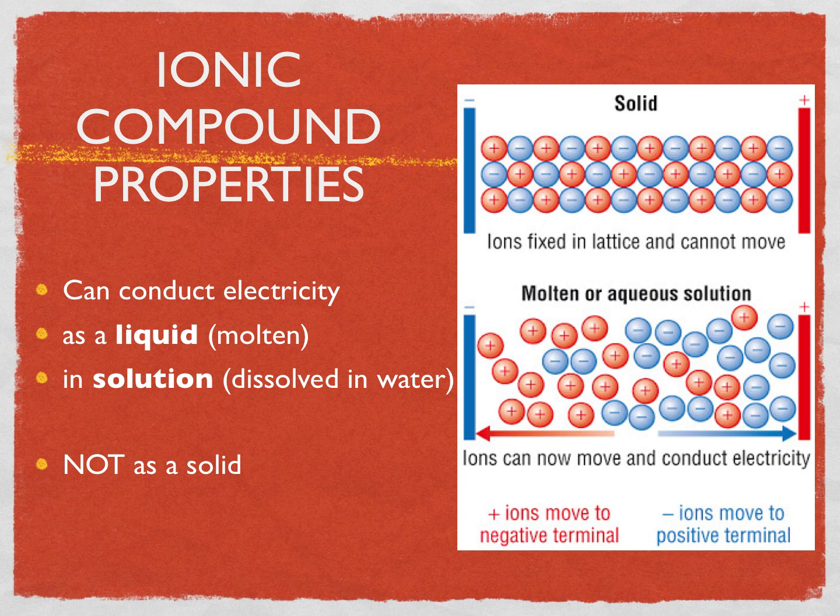Another property of ionic substances is that they can conduct electricity when they're in their liquid state or when they're dissolved in water, in what we call a solution. But they cannot conduct electricity when they are solid. Now, what does it mean to be a liquid ionic compound? Well, as you might expect, if we want to make something a liquid, we need to heat it up. But because ionic compounds have the strongest types of bonds, this requires the most amount of heat to turn it from a solid to a liquid.